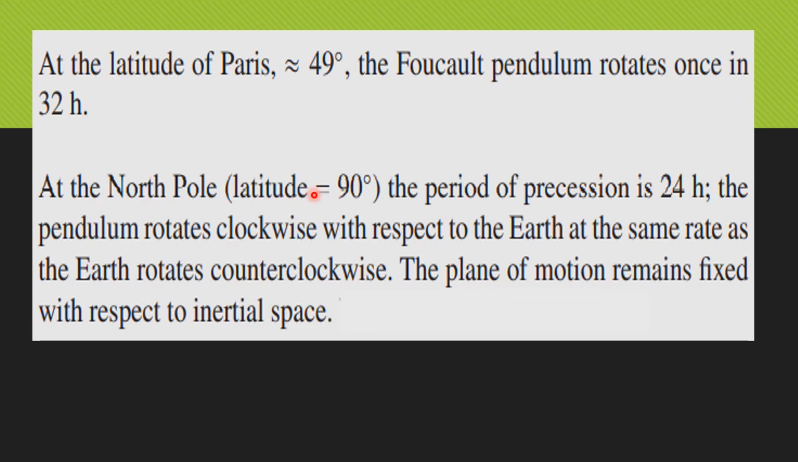But at the North Pole, where the latitude is 90 degrees, the period of precession is 24 hours. The pendulum rotates clockwise with respect to Earth at the same rate as the Earth rotates counterclockwise. So the pendulum takes 24 hours for one period of rotation at the North Pole. Since Earth is rotating in the counterclockwise direction, our plane of oscillation is precessing in the clockwise direction with respect to Earth.